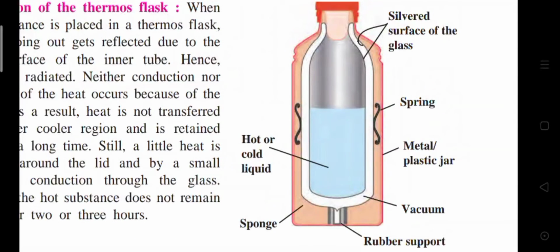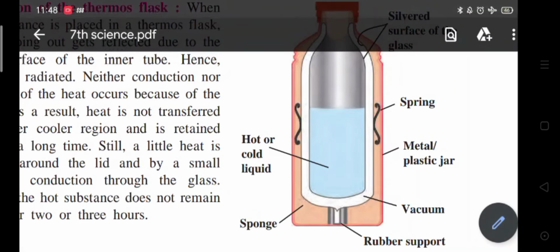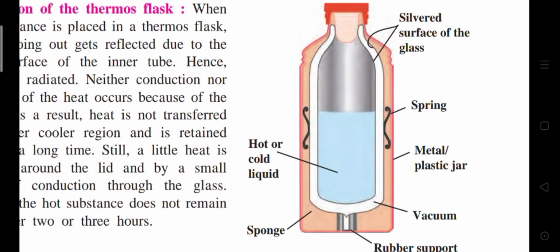Now let's consider the concept of the thermos flask. What is the use of a thermos flask? A thermos flask is used for keeping tea, coffee or milk. Who made the first thermos flask? Sir James Dewar, a Scottish scientist, made the first thermos flask. In the thermos flask, hot or cold sherbet stays for a long time. Draw a well-labeled diagram of a thermos flask.